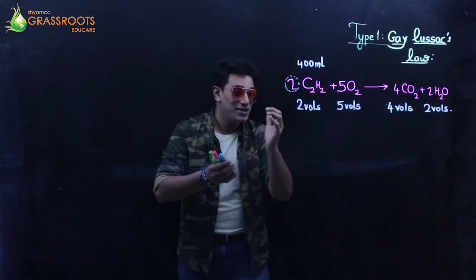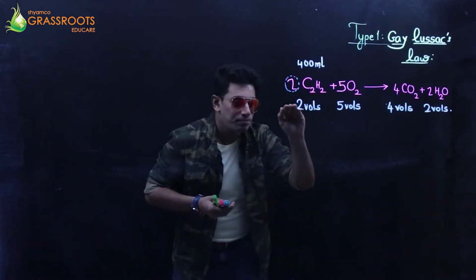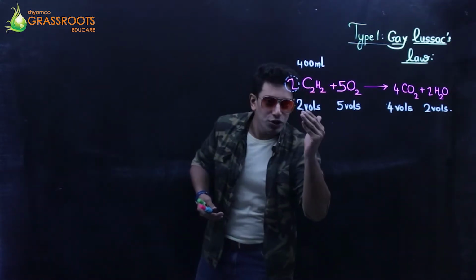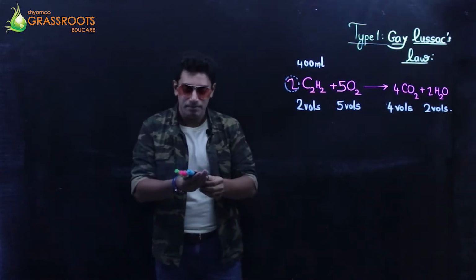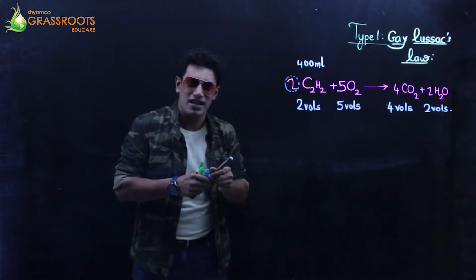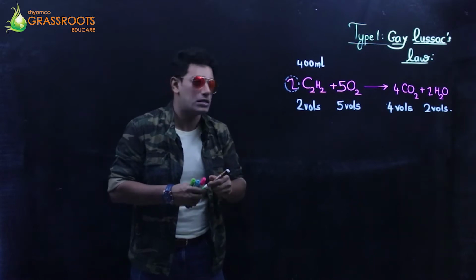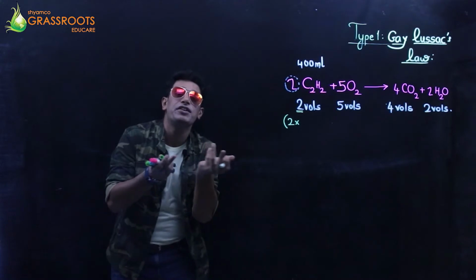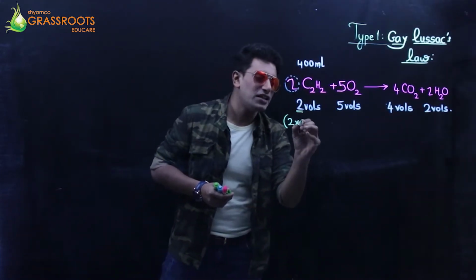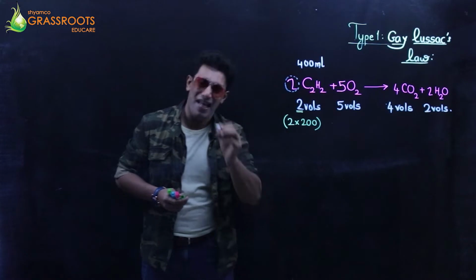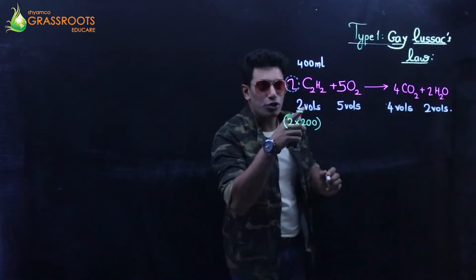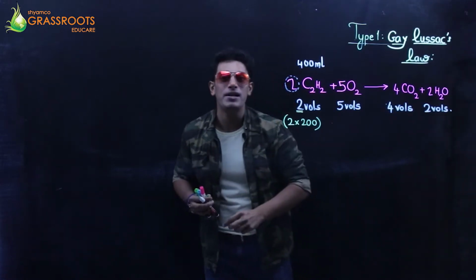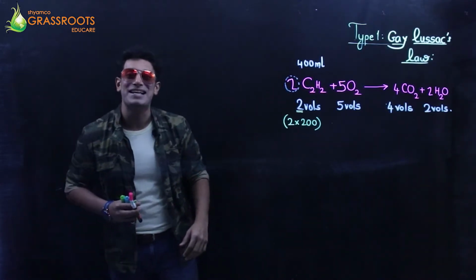2 volumes. So can I say, if 2 volumes is equivalent to 400 ml, 2 volumes gives me 400 ml? I can ask myself a simple question. 2 into what is 400? Can I say 2 into 200 is 400? In simple language, 2 volumes occupy 400 ml. So will one volume occupy 200 ml? Yes.